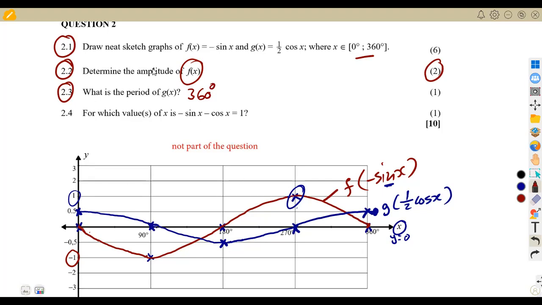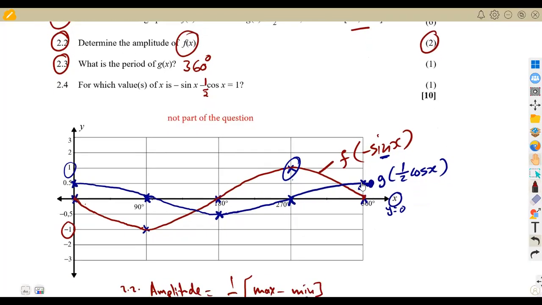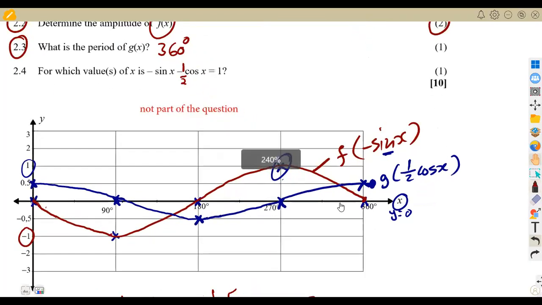All right, then on this question, it was actually an error with the marks that you are given here. They are saying for which values is minus sine of x minus cos of x equal to 1, the difference where these two give us a 1. It's actually an error. They wanted to take this graph as it is, minus sine x, and here they wanted to take half cos of x. It was supposed to be half cos of x. Where do we have the difference of these two graphs giving us a 1? So it was just a typing error.